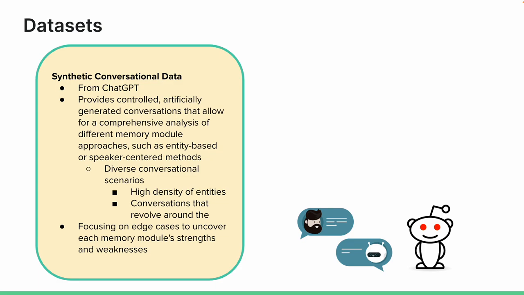For example, one text corpus was filled with entities as the two speakers spoke about a different entity in every other sentence back and forth. Like, did you hear about this entity? Yeah, I did. And then what about this other entity? And then at the end, we had a very large entity dictionary to test entity extraction to its limit.